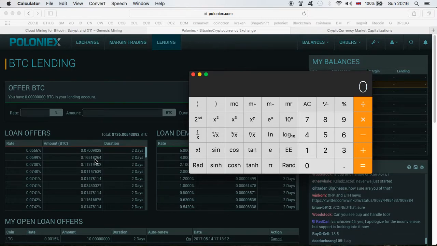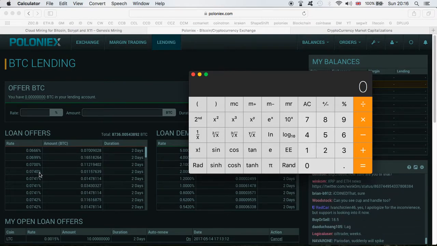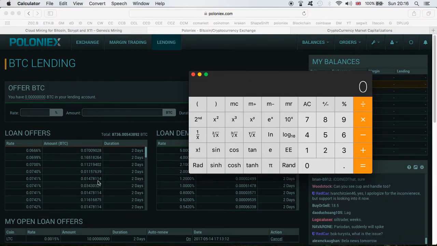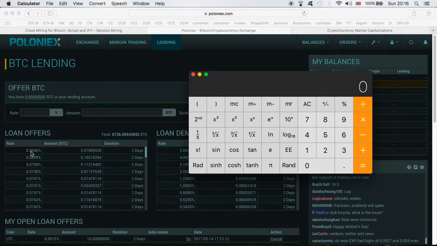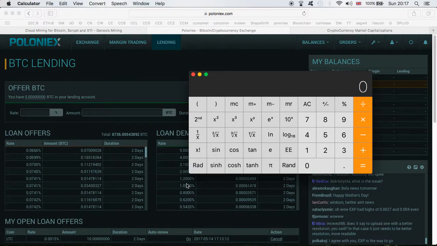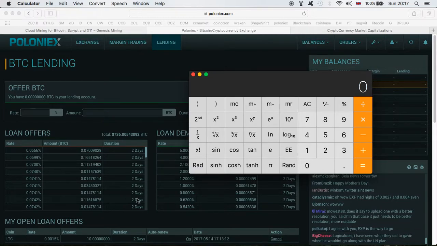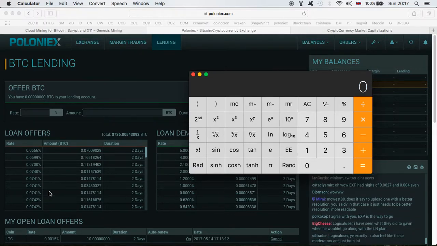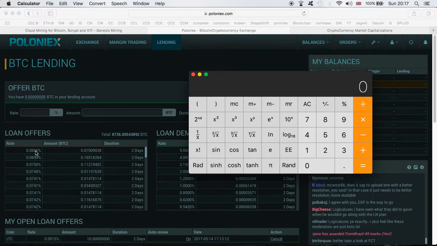Because what happens is, if let's say you're loaning one Bitcoin at 0.0740, but then I come along, for instance, and I'm offering 0.0300, the person who has taken your Bitcoin can take my Bitcoin, pay back your loan, and then get a loan at a much lower rate.